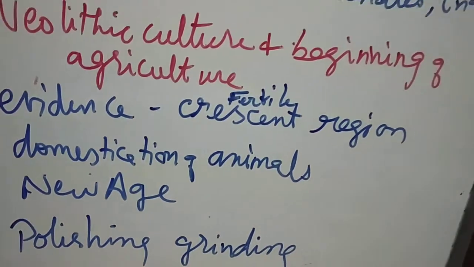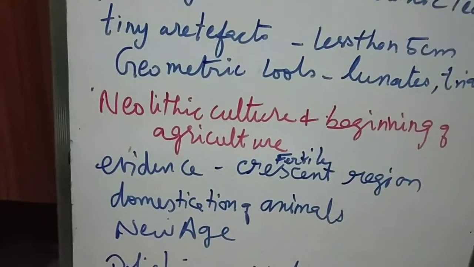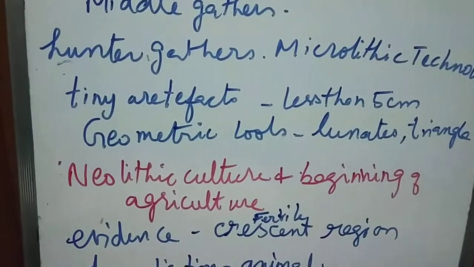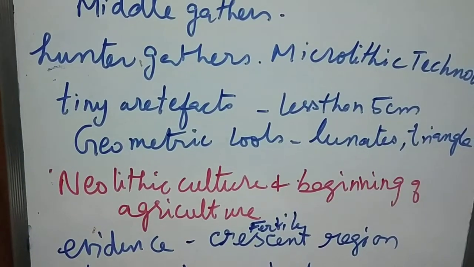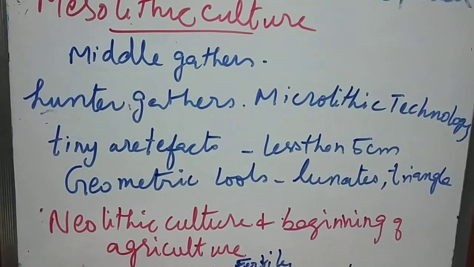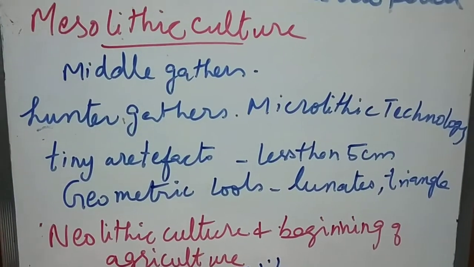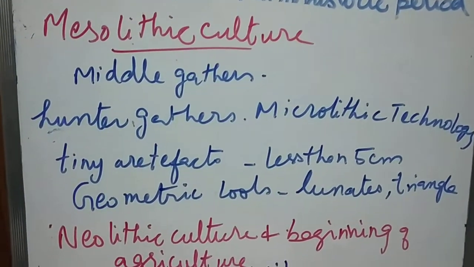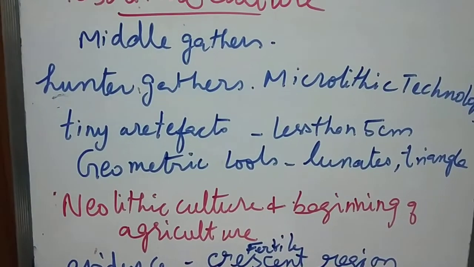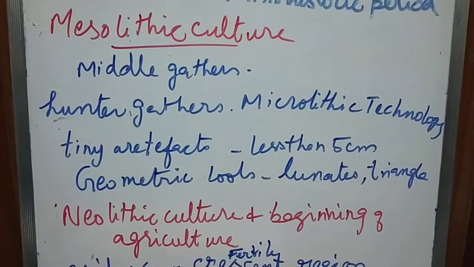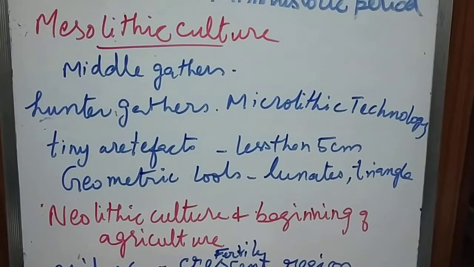So till now we have seen the prehistoric culture. In this prehistoric culture we saw the Lower Paleolithic, Middle Paleolithic, Upper Paleolithic, Mesolithic and Neolithic. All these we have seen. In the next session we will see all these cultures in Tamil Nadu.